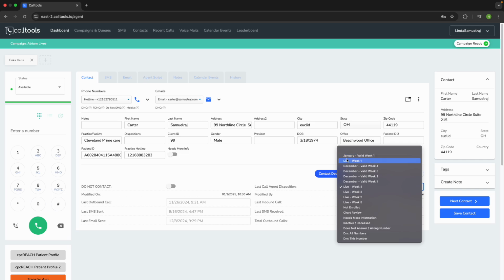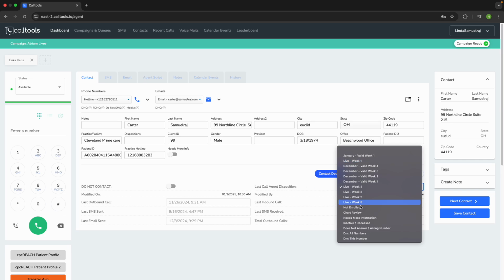So for example, if we call and we have somebody that answers, we would mark them as valid week 1 because we're in week 1, or week 2 if it's week 2, and so forth. But if they don't answer, you put them in live week 1 or week 2 or week 3 and so forth. And that's the only thing that you would do for normal campaigns. You don't need to be in a valid campaign for somebody to be a valid or anything like that. You can call somebody out of the live campaign, they answer, they are now valid. So that'll keep you guys from making mistakes or anything like that.